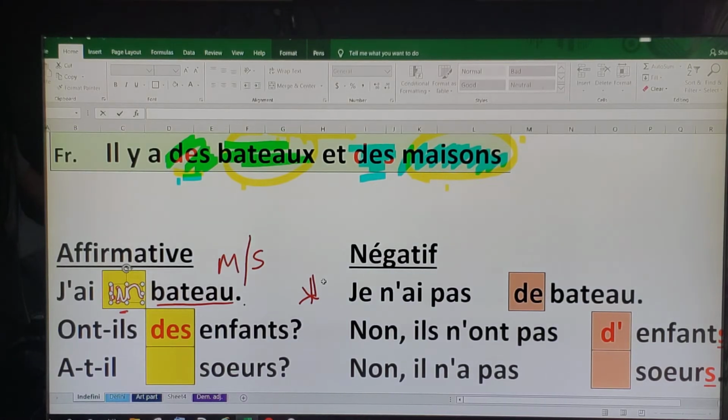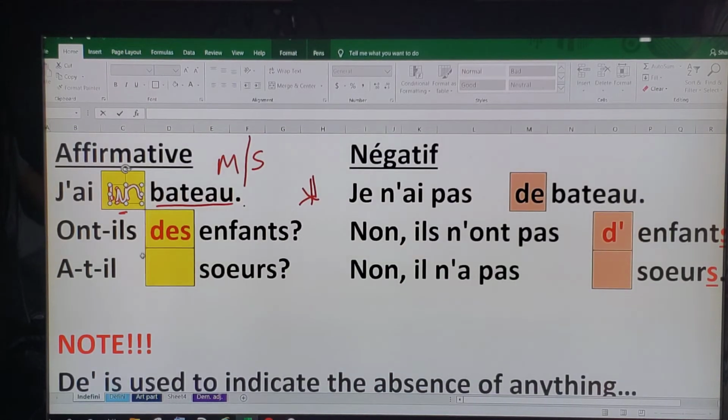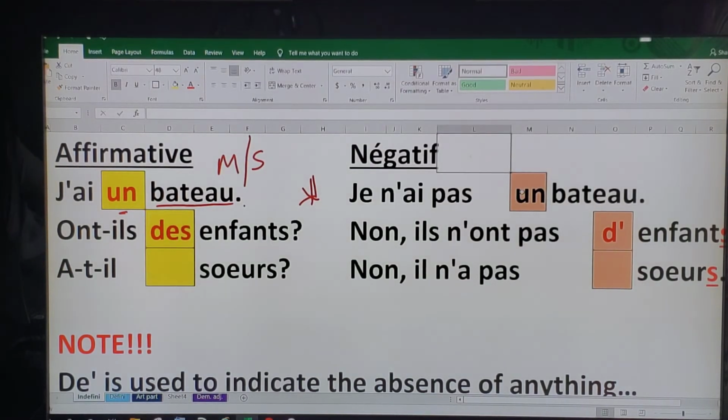So if you have to use, like, j'ai un bateau, for some reason my cursor got stuck, it just refuses to move from there. There you go. We use the word un here, right? J'ai un bateau, because this is a masculine singular noun. But if I have to say I do not have a boat, we do not say j'ai un bateau. We do not use this. Instead, we have to use the word de. So use de for negative.